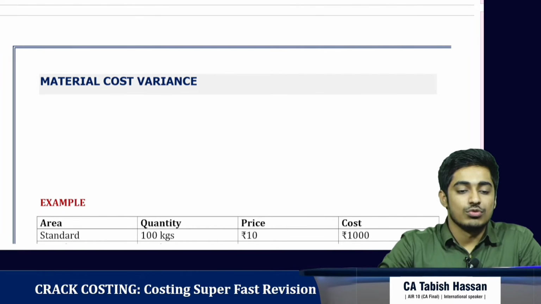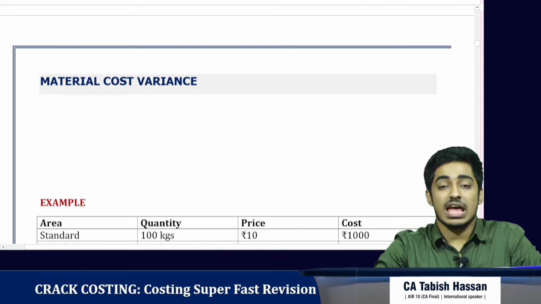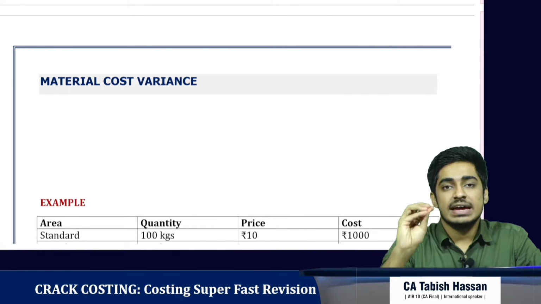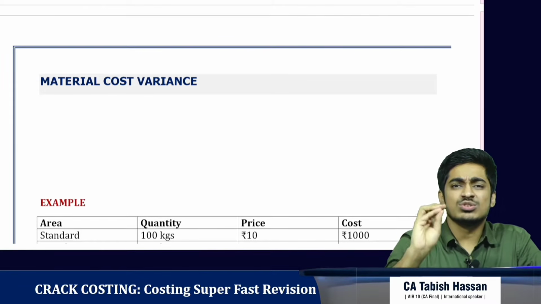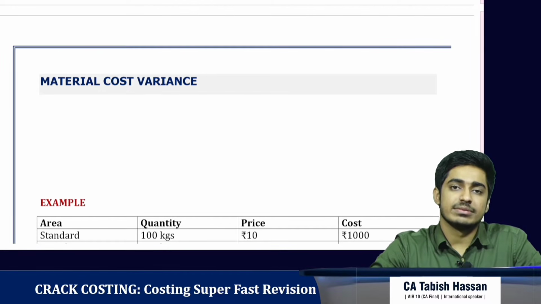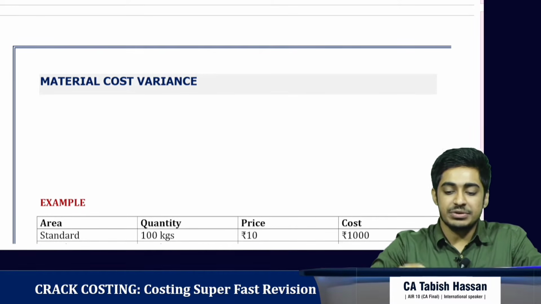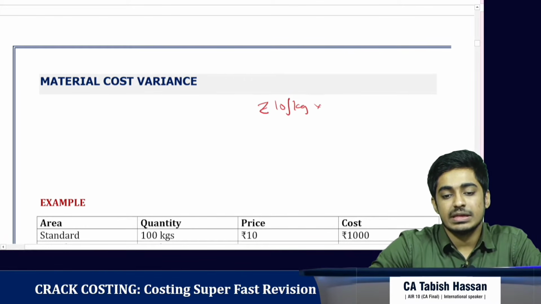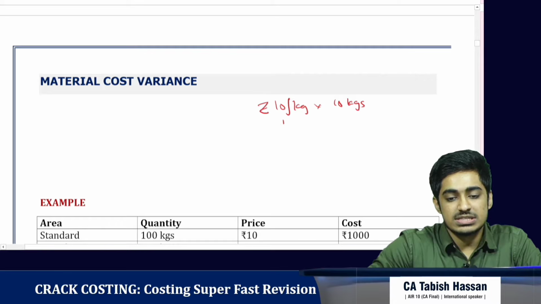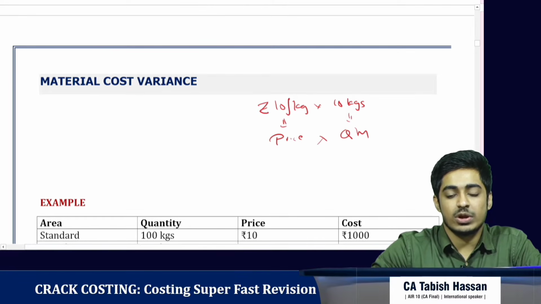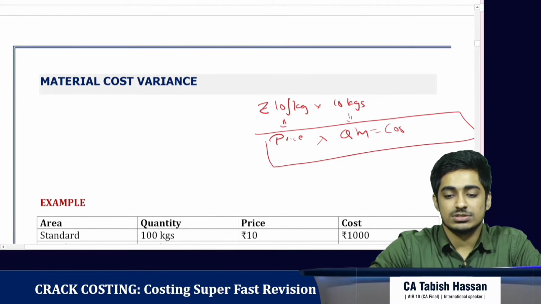Okay. So I'll give you an example. I went to shop. I purchased 10 kg of tomatoes and it was at rupee 10 per kg. So what is the total cost? It comes to 100, right? So how did we get it? Rupee 10 per kg into 10 kgs, right? So what is this? This is the price. What is this? This is the quantity. When we multiply quantity with price, we get the cost.